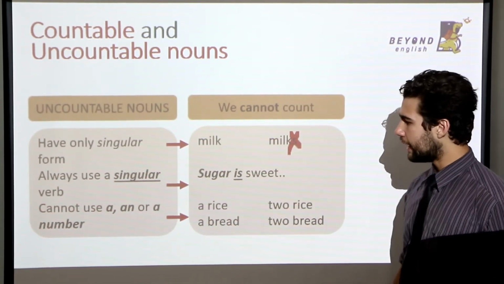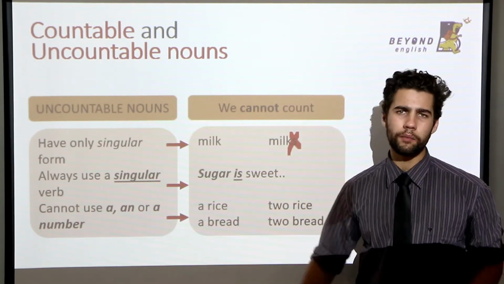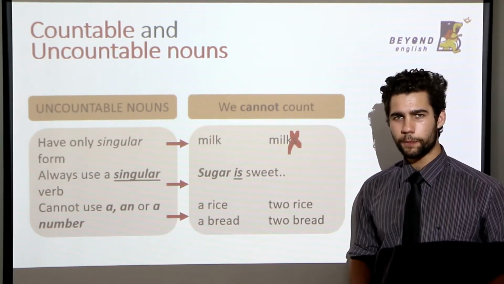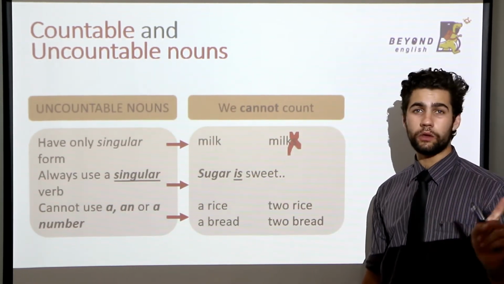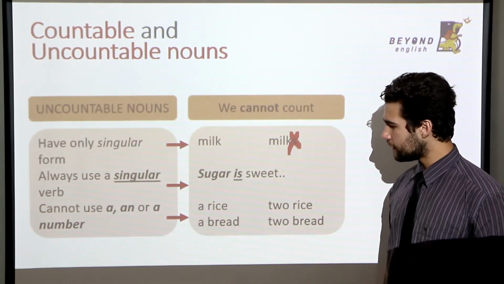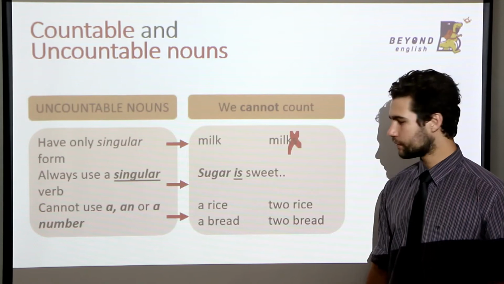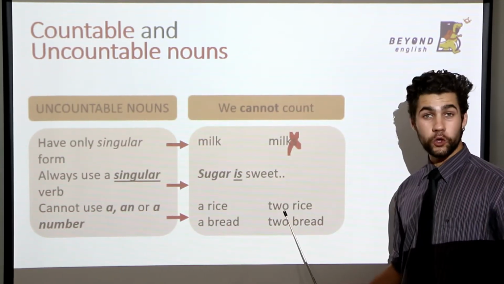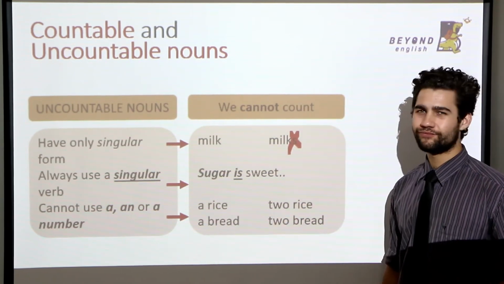Then we look at a or an or a number. So with uncountable nouns, we cannot use a or an. A rice, a bread, no. What about 2 rice or 2 bread?